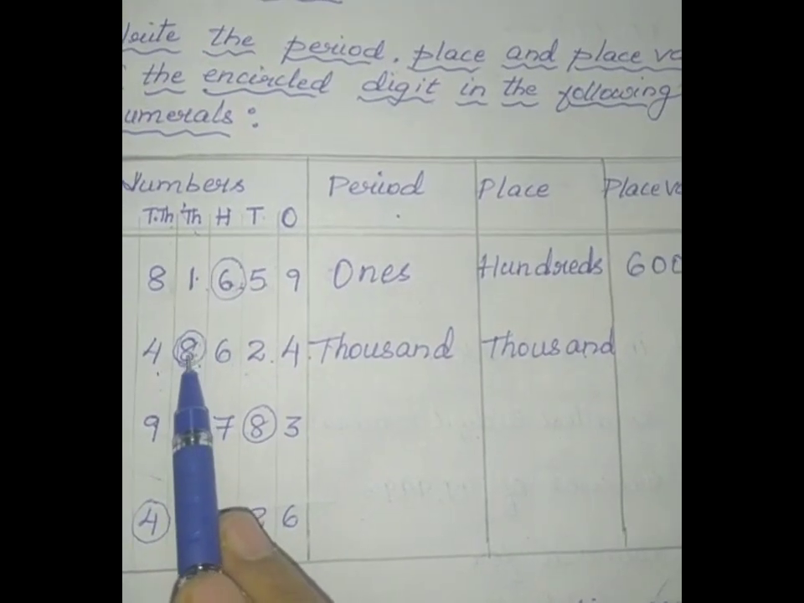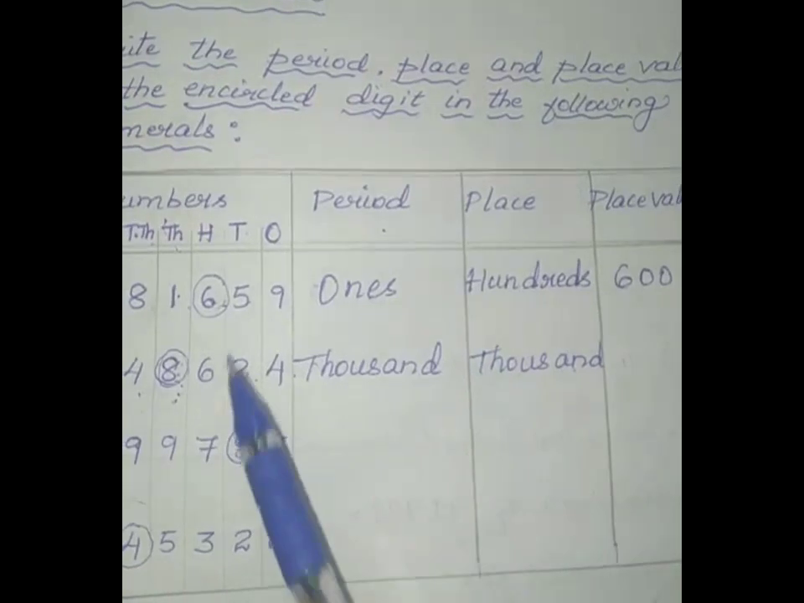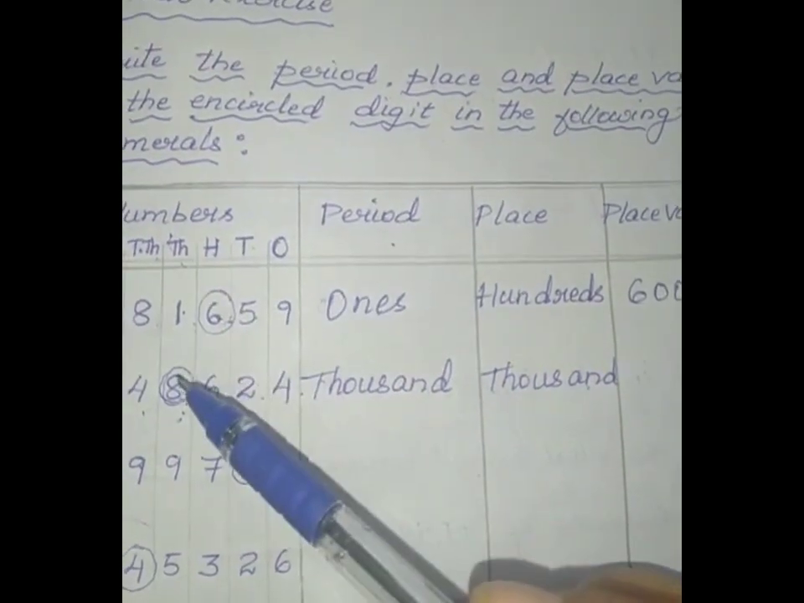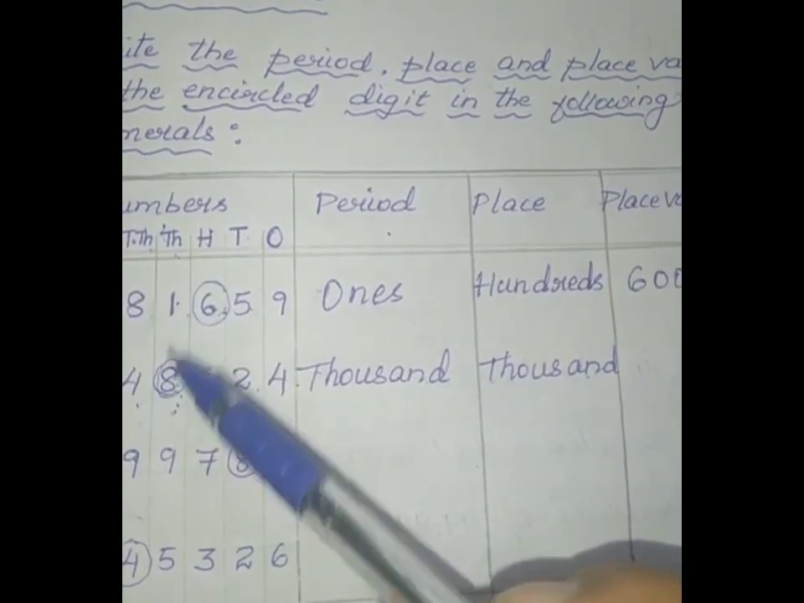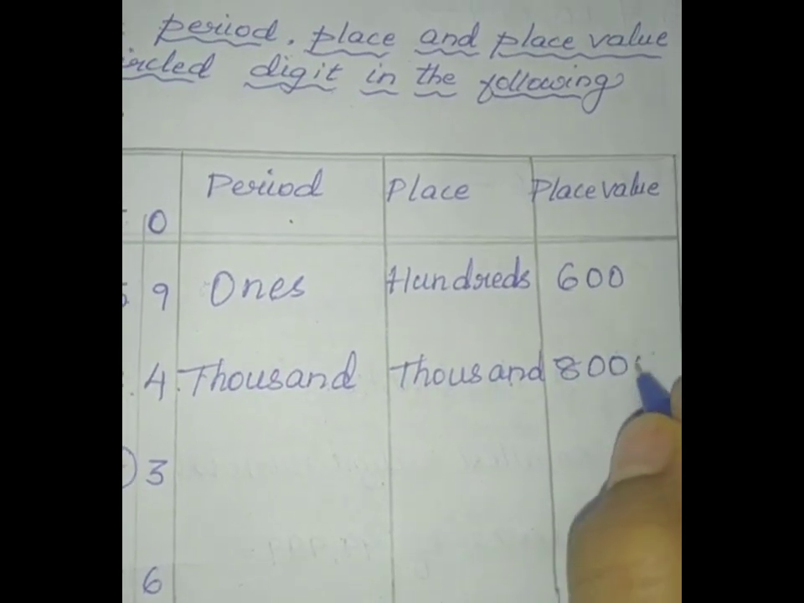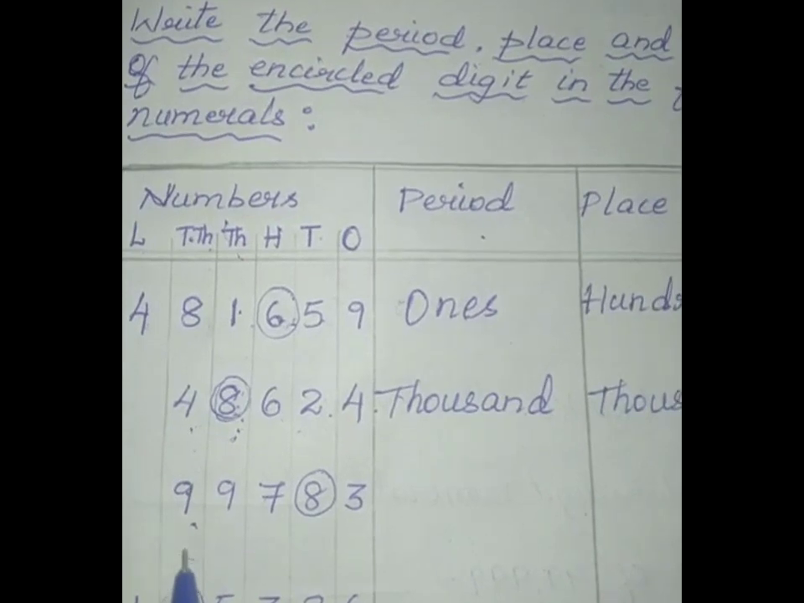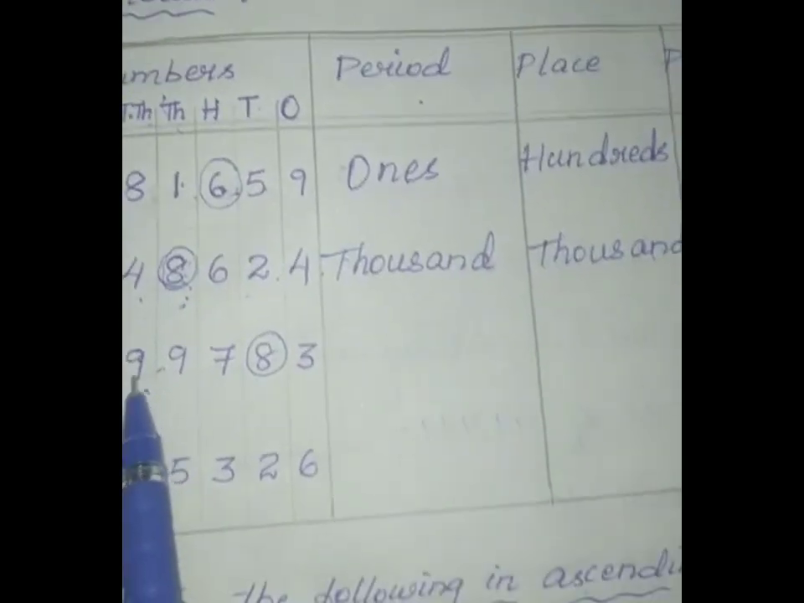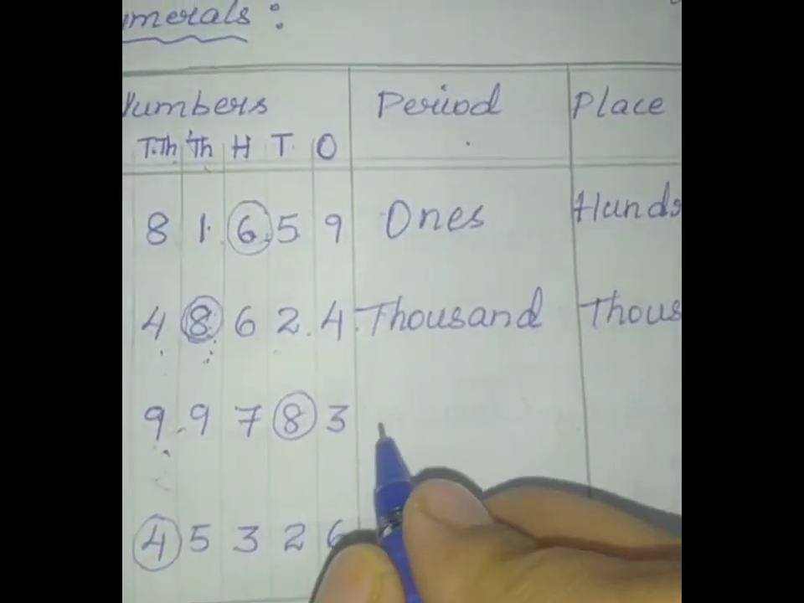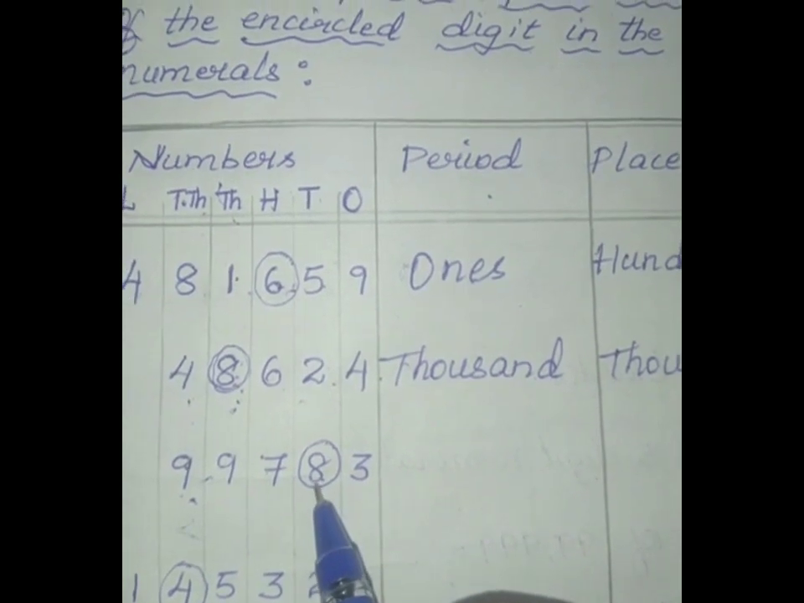What is the place value of 8? We all know how we have to calculate the place value. So 8 is in thousands place. So place multiplied by its value, 8 into 1000 is 8000. Next one. Again, how will you read this number? 9 is in 10,000s place. So 99,783. So now you have to calculate the period of the encircled digit, that is 8.